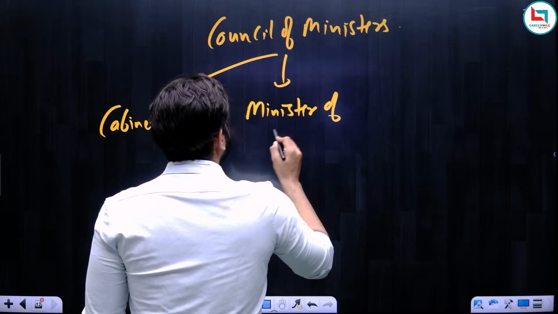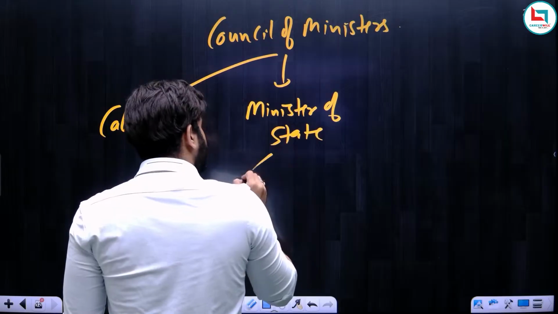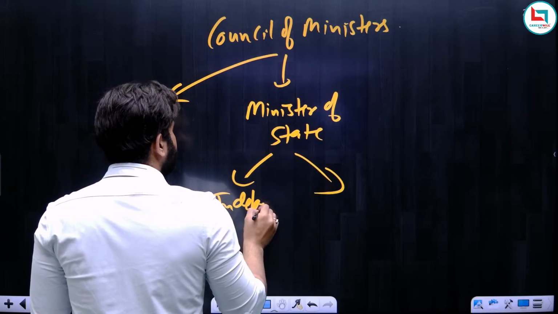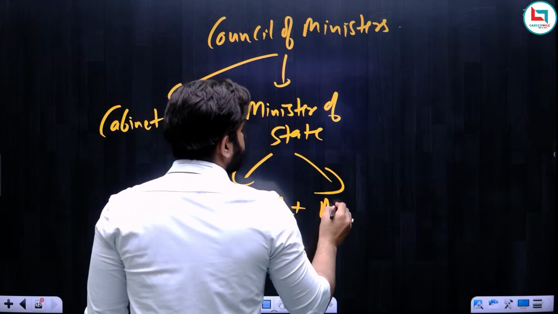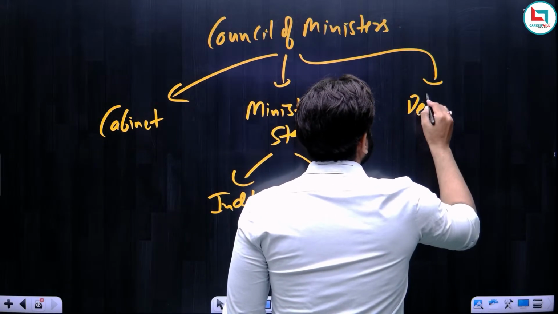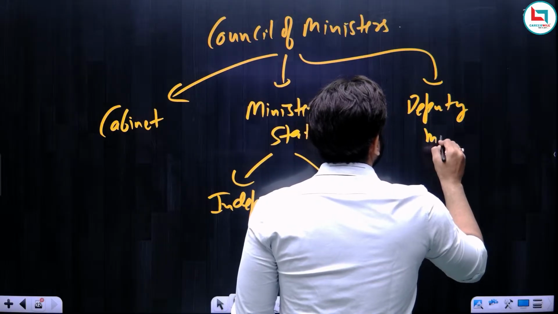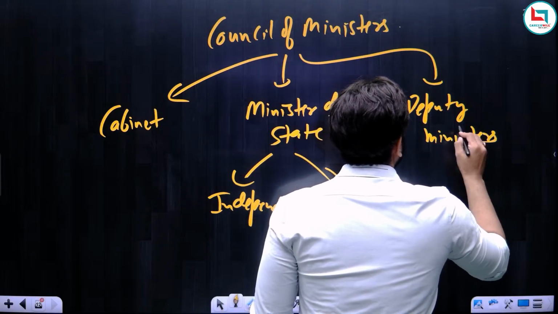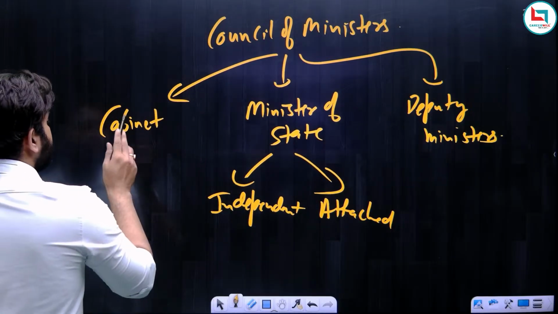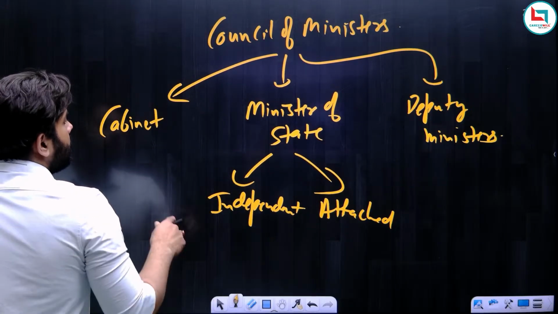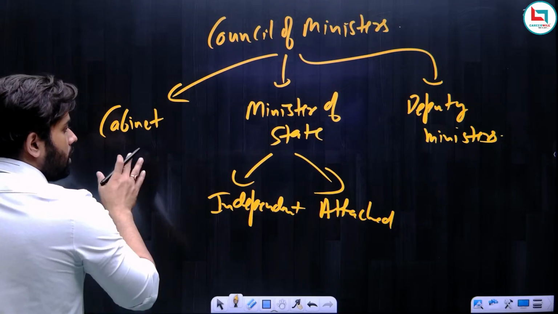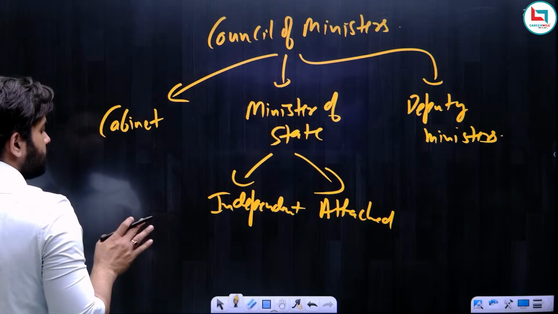Minister of state is of 2 types. The first is independent charge, the second is attached, and the third is deputy ministers. So remember, there are a total of 3 types in the Council of Ministers. The first is the all-powerful cabinet ministers. They are responsible for taking all the major decisions, and other ministers just have to follow what the cabinet ministers have decided.